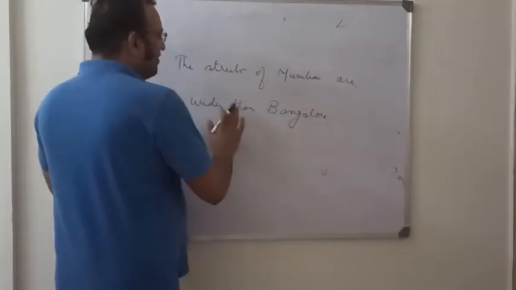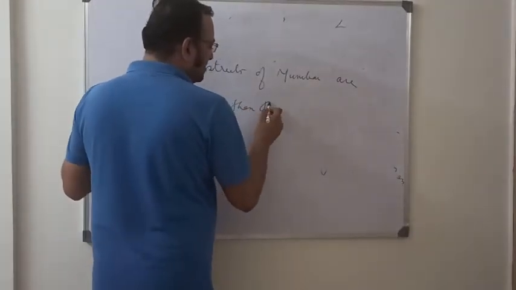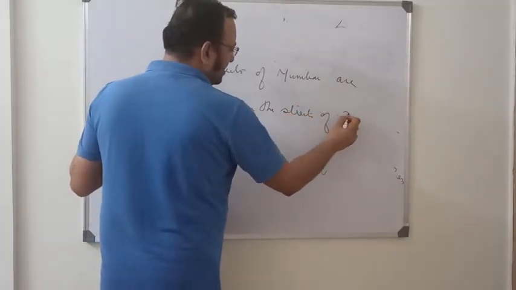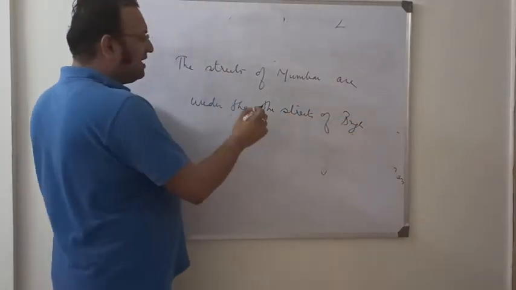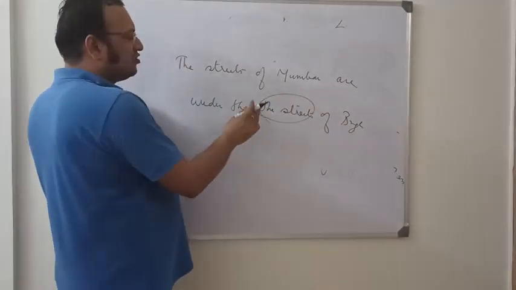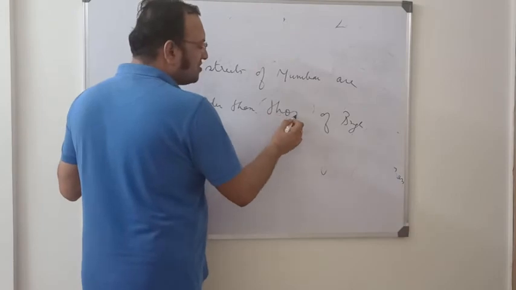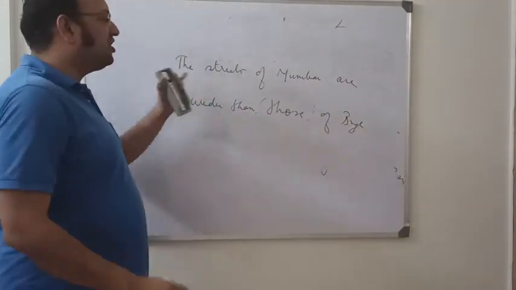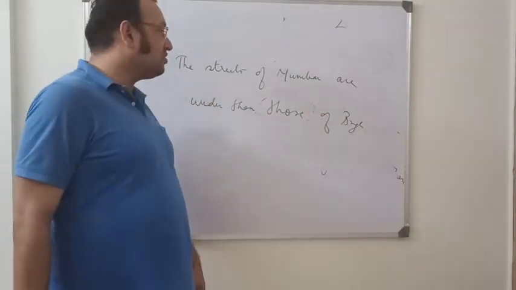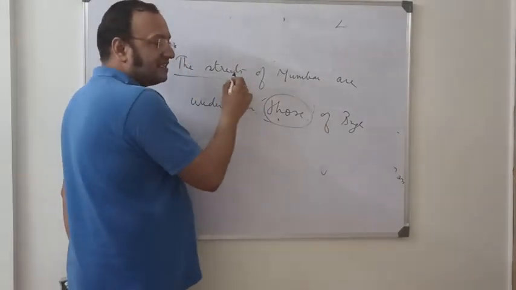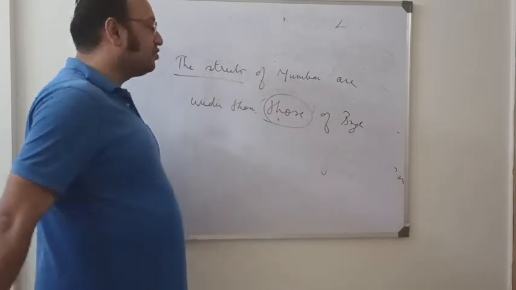So it should be wider than the streets of Bangalore. But streets has been repeated, so it will be removed. It should be replaced by those of Bangalore. The streets of Mumbai are wider than those of Bangalore because streets का replacement those हो जाएगा. Streets is plural, right? Which cannot be that of Bangalore. It should be those of Bangalore.